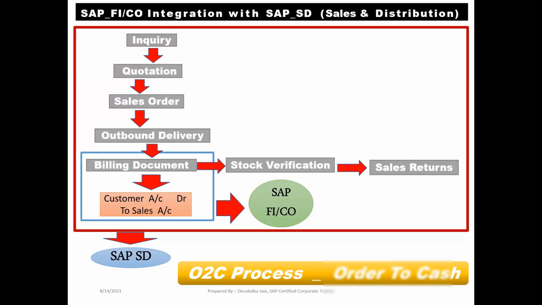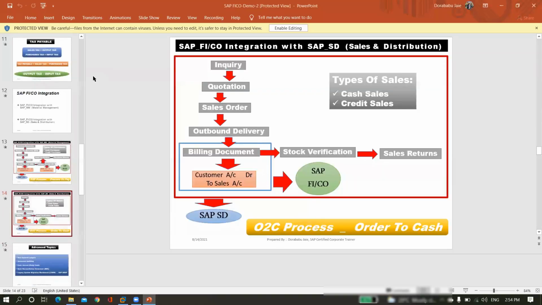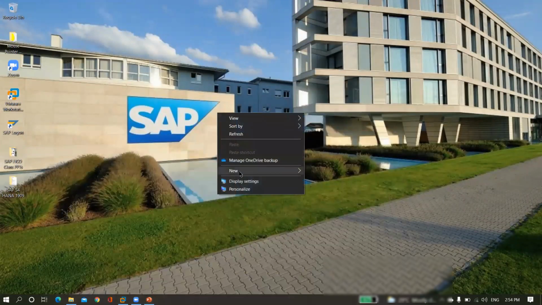In continuation, how many types of sales do we have? We have two types of sales. One is cash sales and the second one is credit sales. If it is cash sales, we have to follow the same process. If it is credit sales also, we have to follow the same process. There is no change here. And in continuation, we need to understand a few more points.